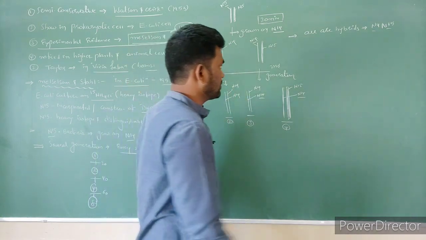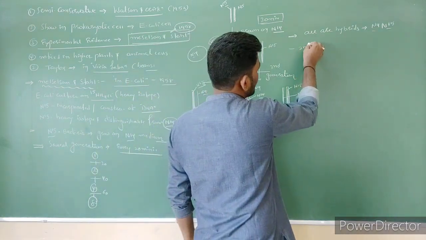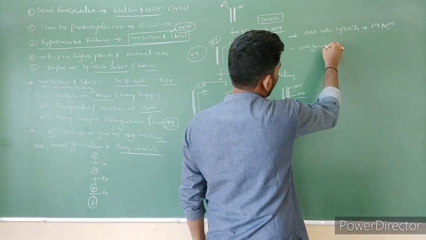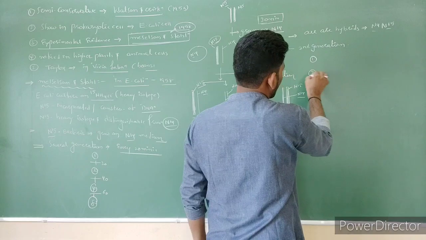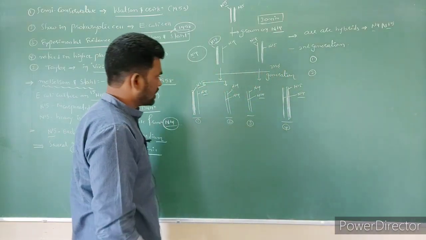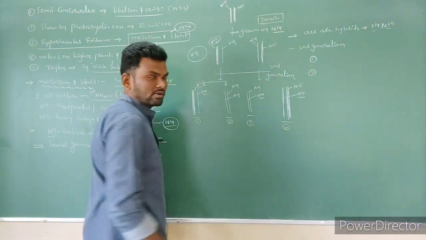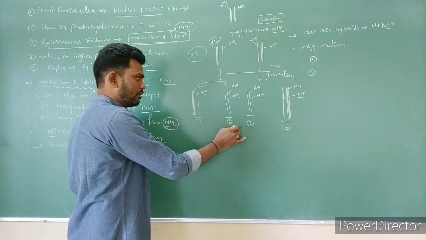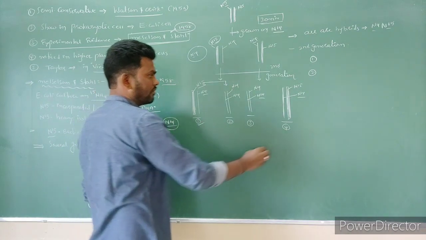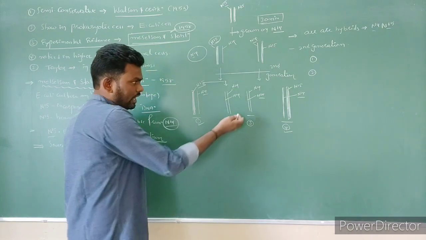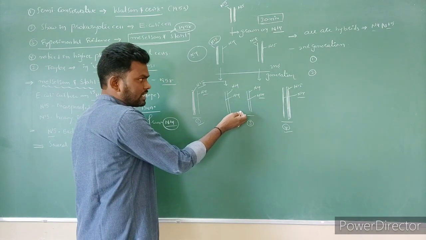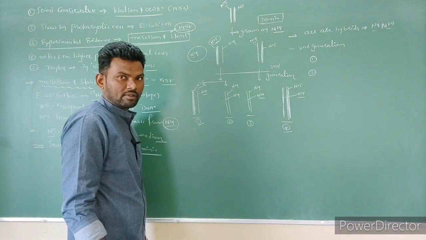In the second generation, out of 4 DNA molecules formed, the first one and the fourth one are hybrids, and these two are light, normal ones.